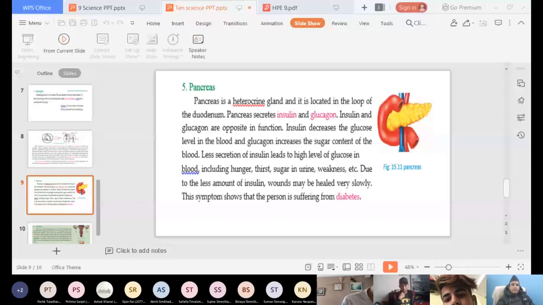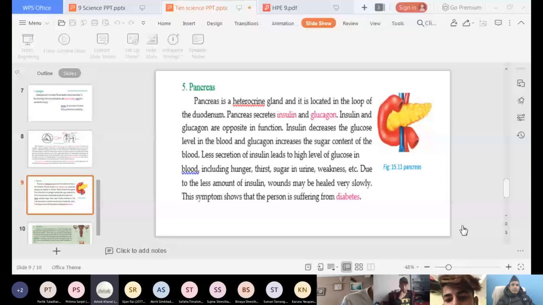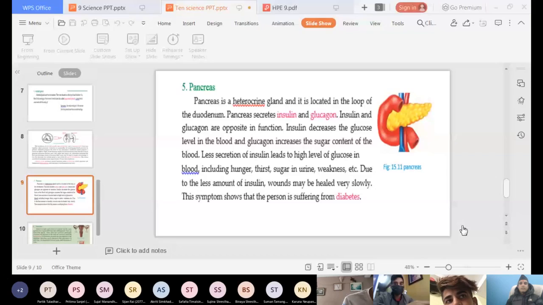Students, can you say? Between insulin and glucagon? Insulin is initial. Insulin is more important because it decreases glucose level and prevents us from suffering diabetes.